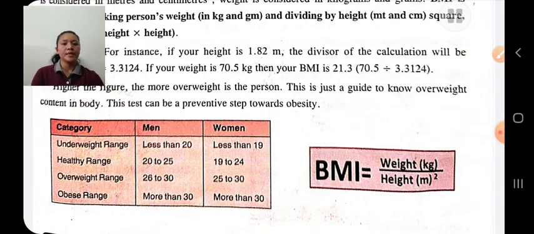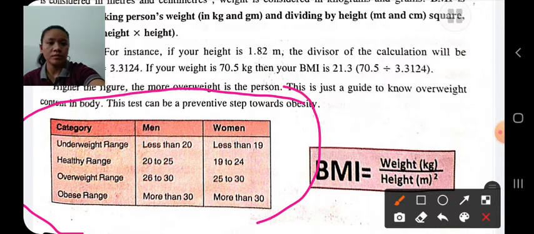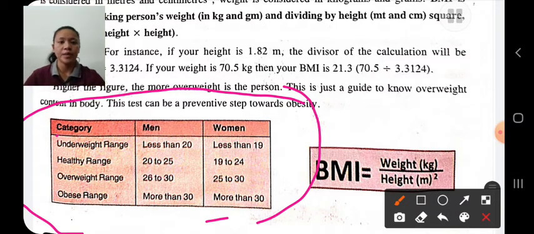BMI category. If a person's BMI is less than 20, then he is underweight. If the BMI is between 20 and 25, he is in the healthy range, fit and healthy.